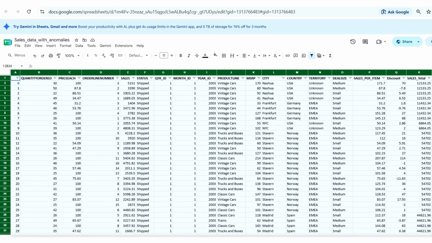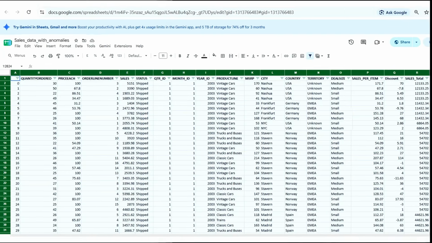This is a sales record from my dataset, which I took from Kaggle. It contains variables such as quantity ordered, price, sales, order line, product line, location, deal size, and discount, etc. I have trained an anomaly detection model on the underlying sales data, but instead of manually sending this record to an API, I am going to ask ChatGPT to use the model as a tool.